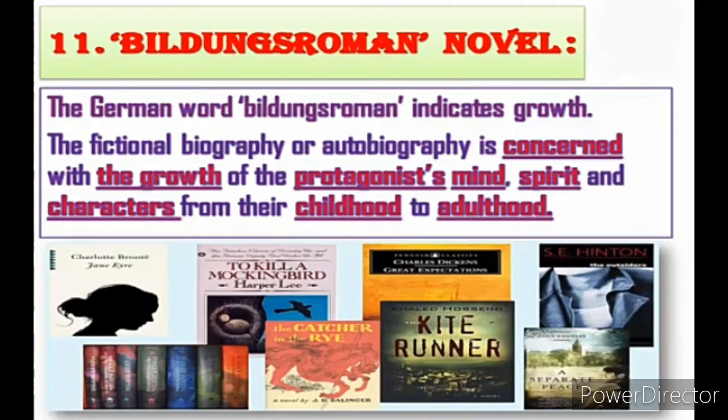Okay, so what is growing, what is developing, what is progressing? It is none other than the character. If you look at the character in this type of novel, the main character is present from childhood to adulthood and old age. From a small child to a grown adult or old age, the story is told, the full life story is present in one novel, that is known as a Bildungsroman novel. From childhood to the adult or old age, the life journey of the main character is present. That is known as Bildungsroman.